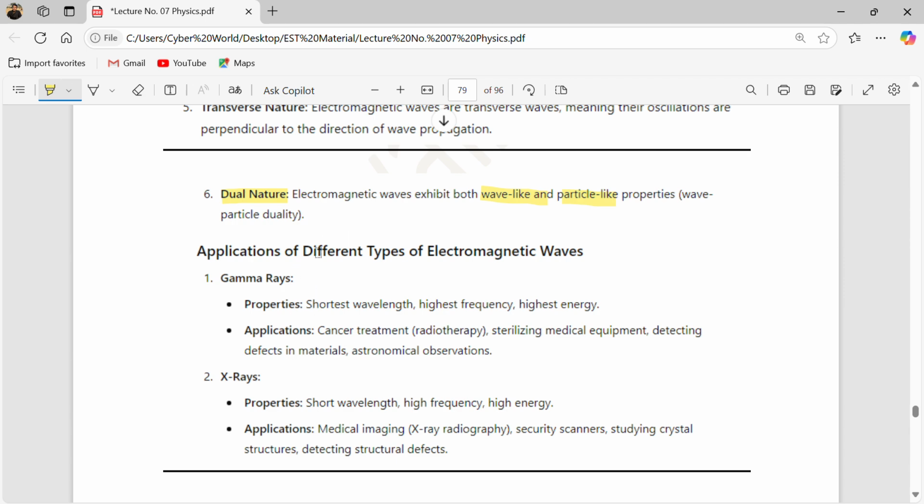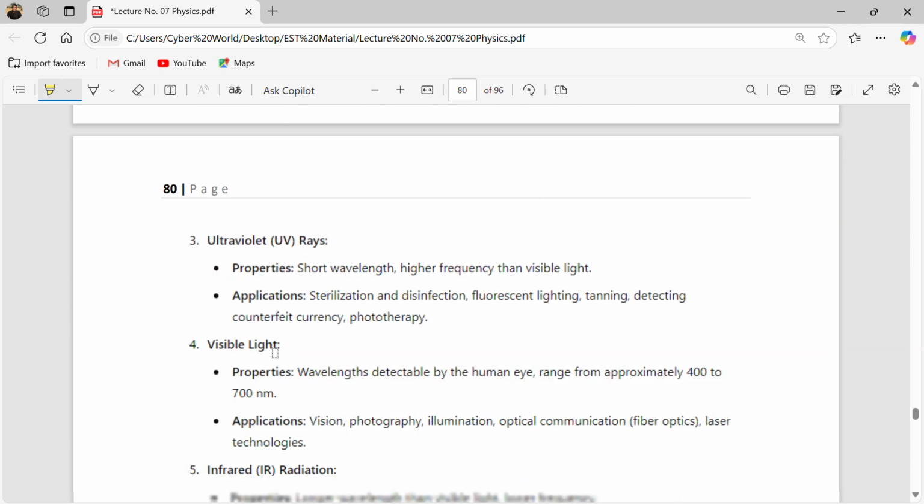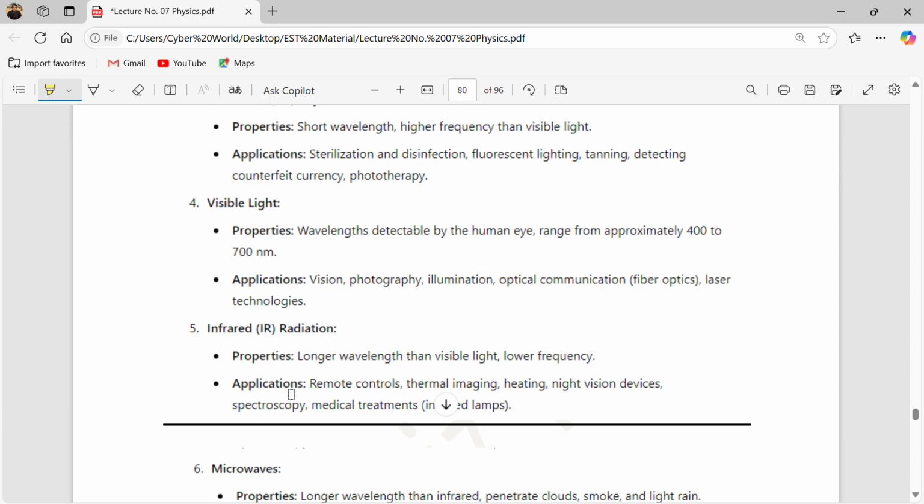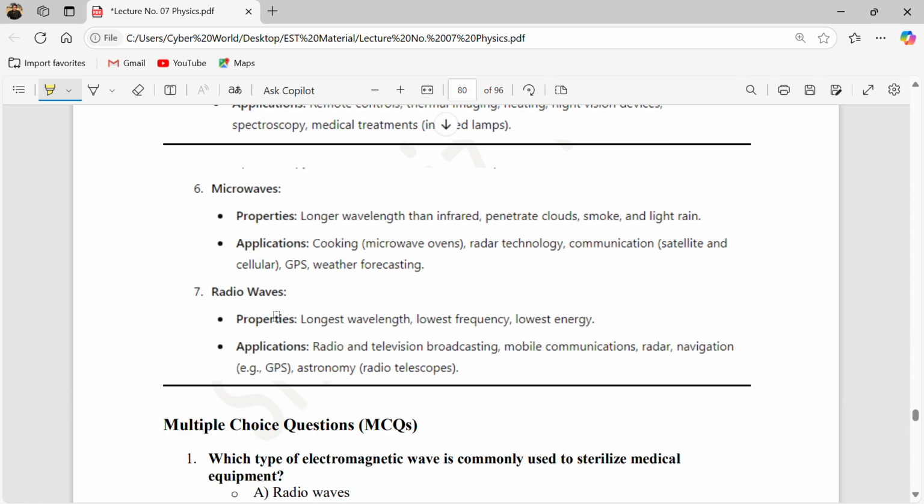We already discussed gamma rays, X-rays, ultraviolet, visible, infrared, microwaves, and radio waves, which have the longest wavelength, lowest frequency, and lowest energy, because wavelength and energy have an inverse relation, and wavelength and frequency have an inverse relation.